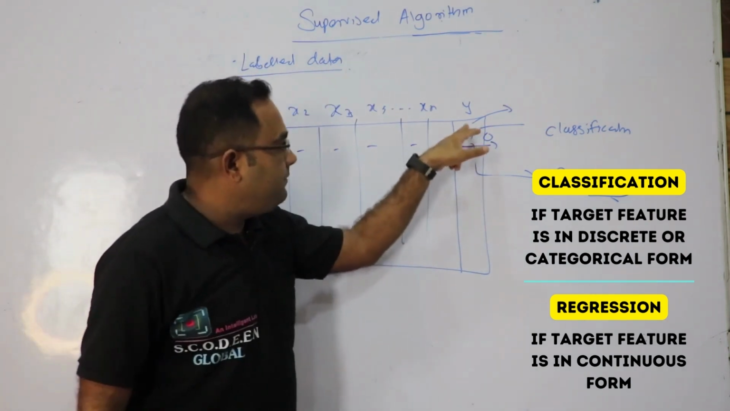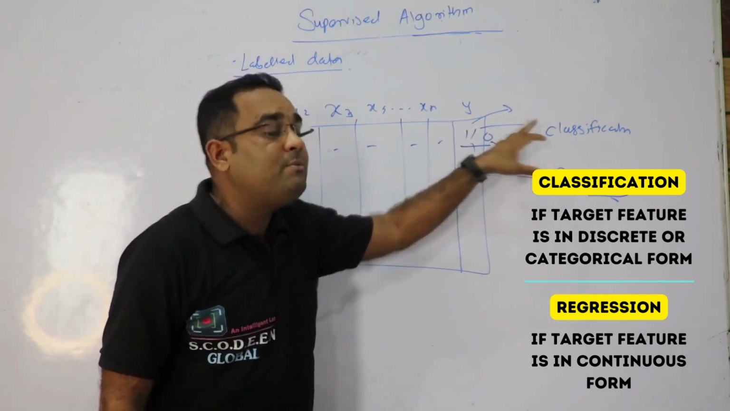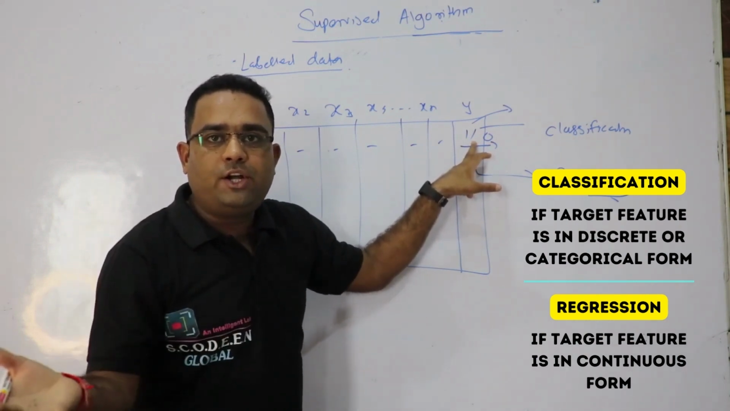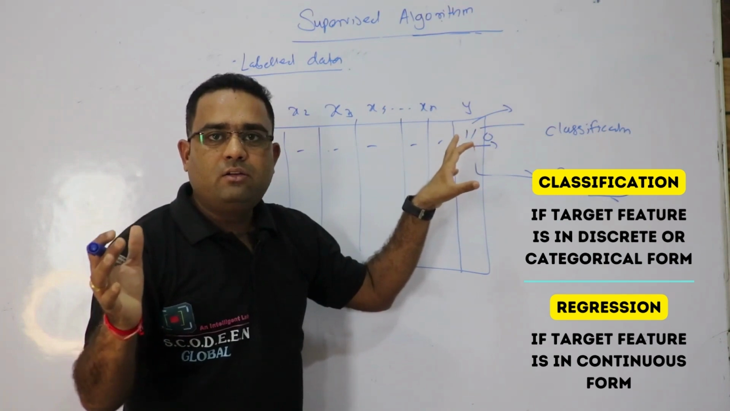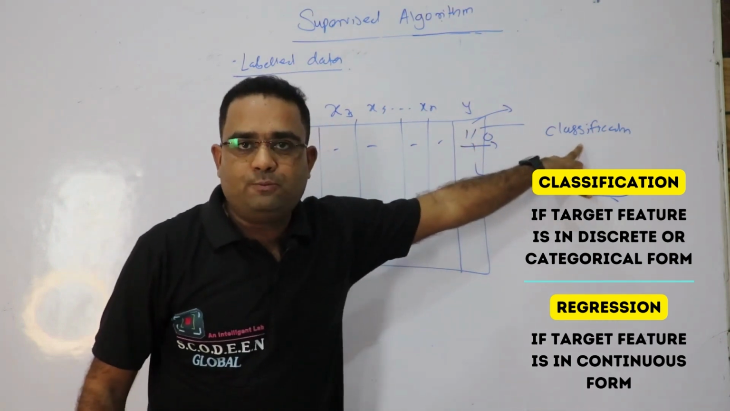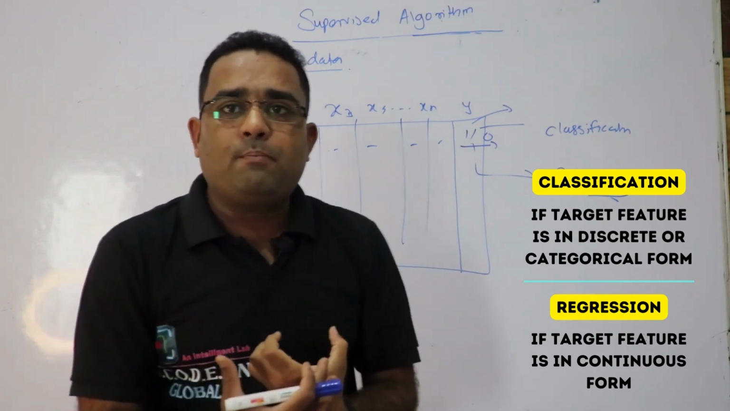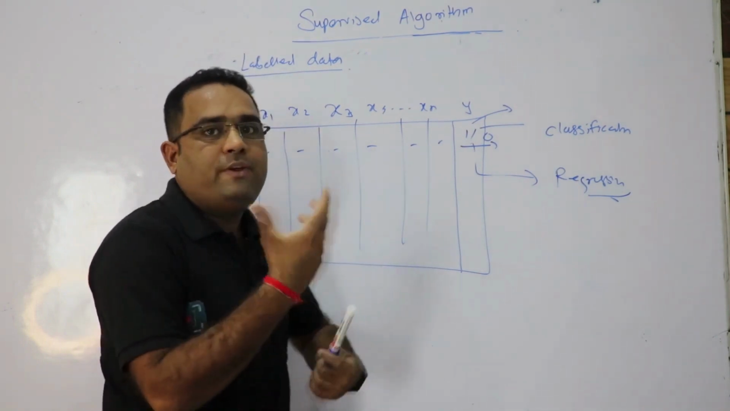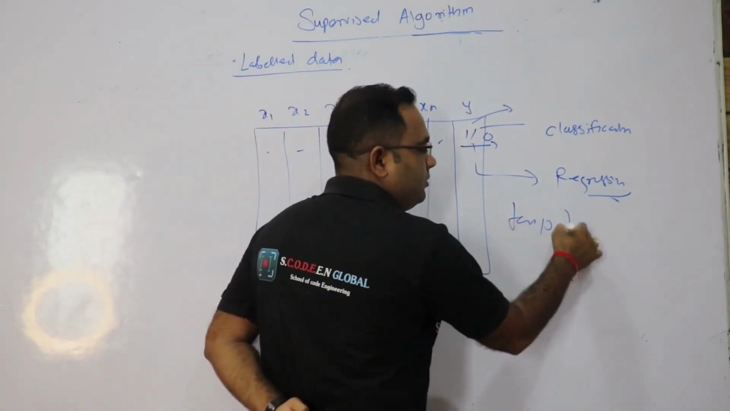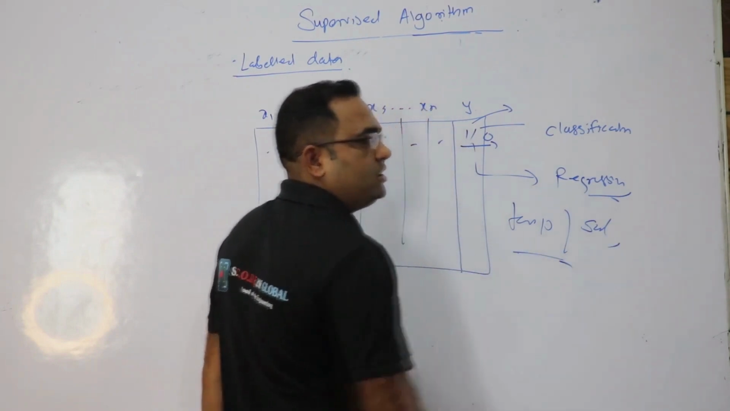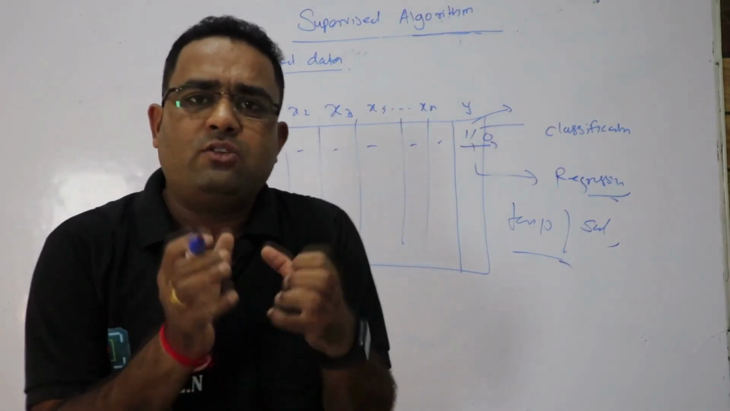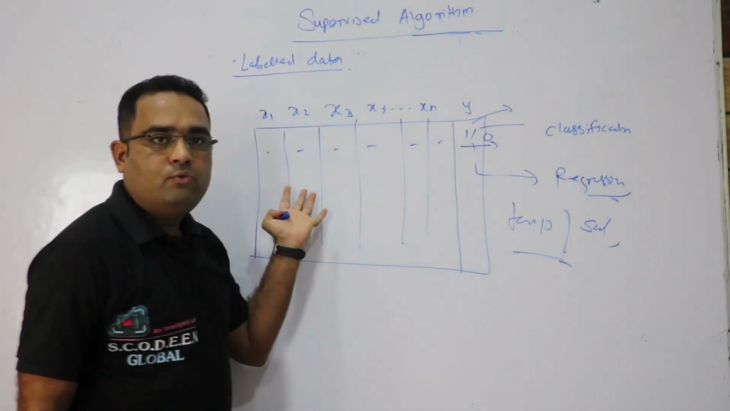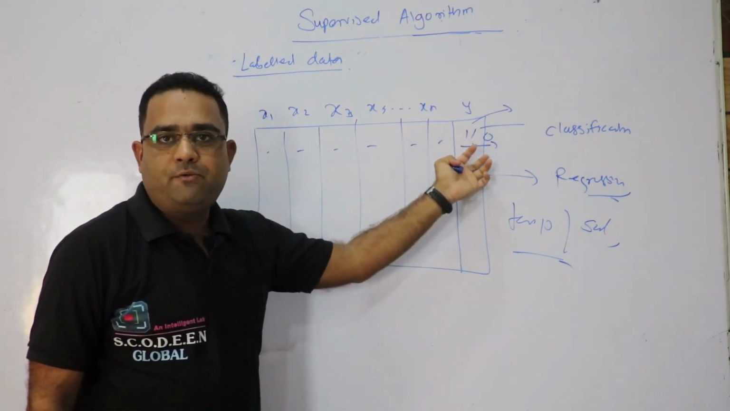Again, if the target feature is a category, like yes or no, retain or not retain, approve or deny, you can go for classification. If it is continuous form, where you predict a continuous variable like temperature, salary or annual budget, then we can blindly go for a regression algorithm. So these are the independent features, and this is the dependent feature.